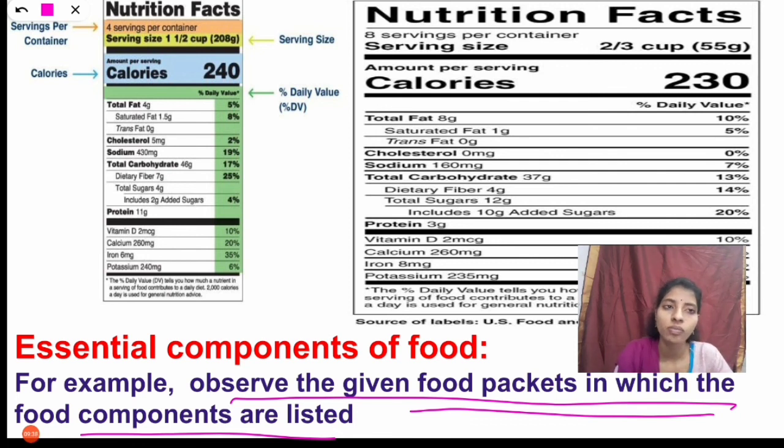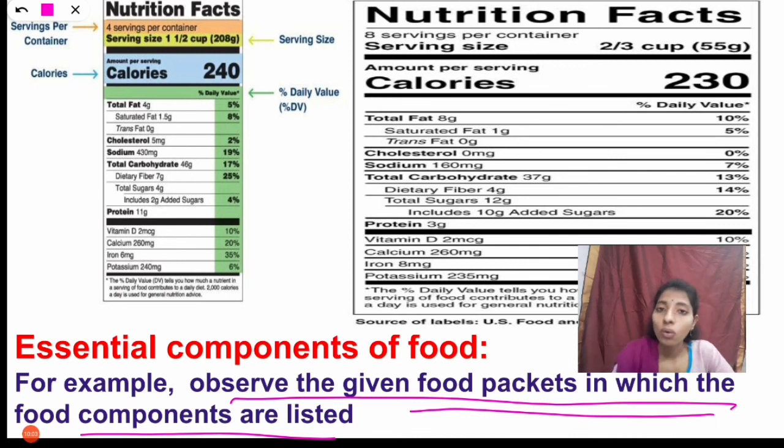All the essential components present in that food are mentioned on the food packet. You can see here saturated fatty acids, trans fatty acids, cholesterol, sodium, total carbohydrates, dietary fibers, total sugars, including 2 grams of added sugars, proteins, vitamins, iron, potassium.